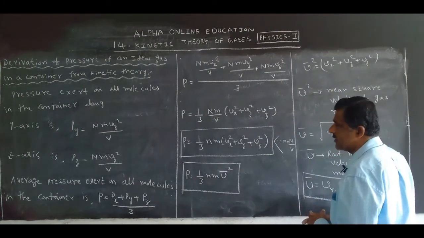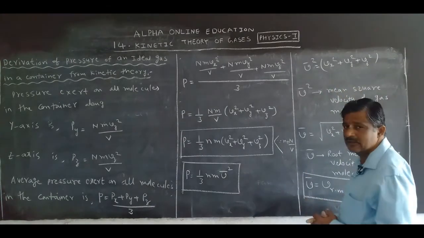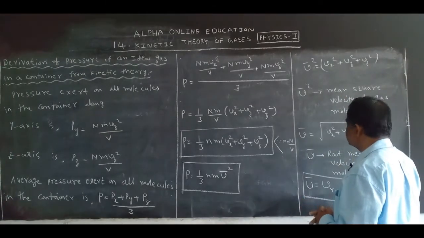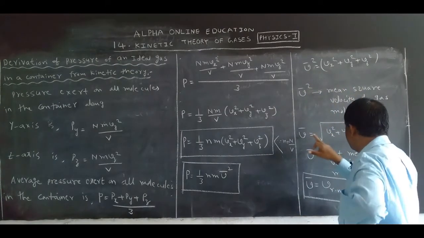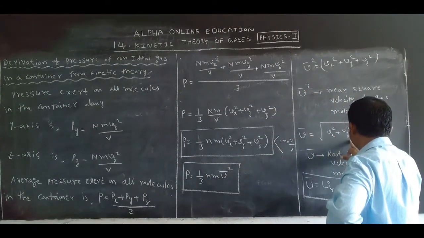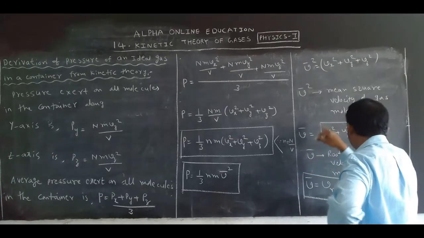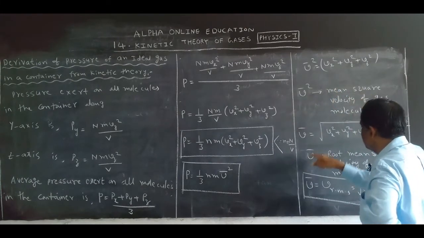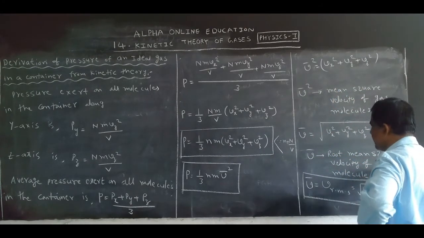V bar square is equal to Vx square plus Vy square plus Vz square, the mean square velocity of gas molecules. So V bar is equal to how much? Root of Vx square plus Vy square plus Vz square. Root is there. That's why V bar square is mean square, but V bar is the root mean square velocity of gas molecule.